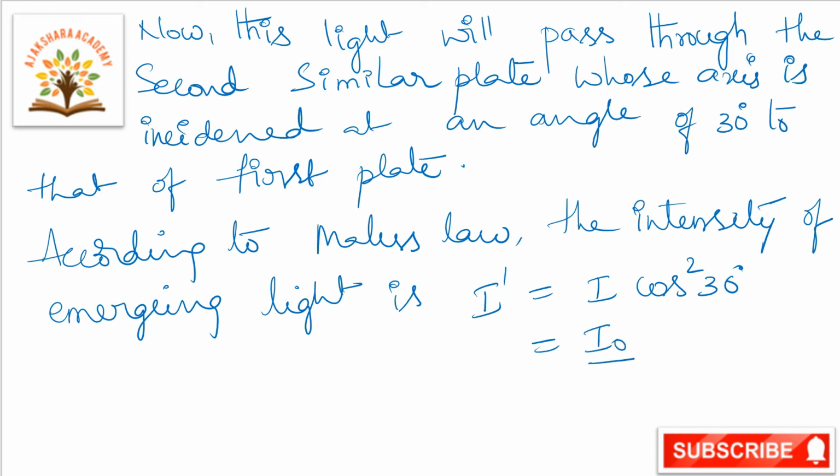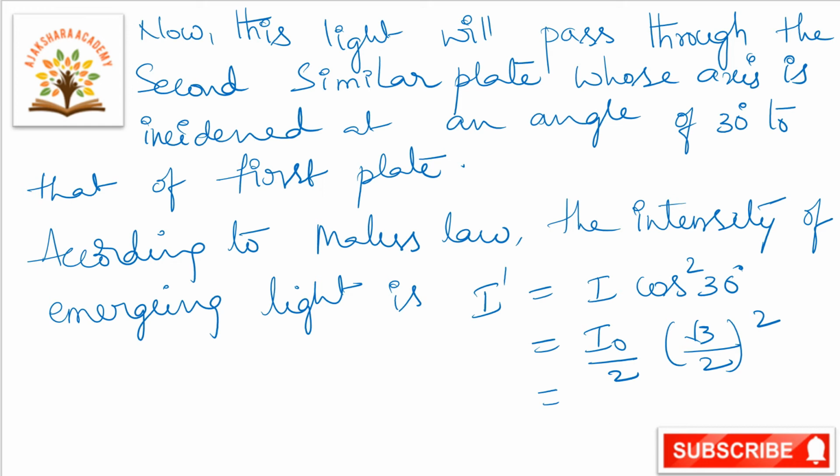So that is equal to I, nothing but I naught by 2, cos square 30, cos 30 is root 3 by 2, so root 3 by 2 whole square, that is root 3 whole square, square 2. The 2 will get cancelled, 2 square 4, 4 into 2 is 8, so I naught by 8. So this is 3 by 8 into I naught.